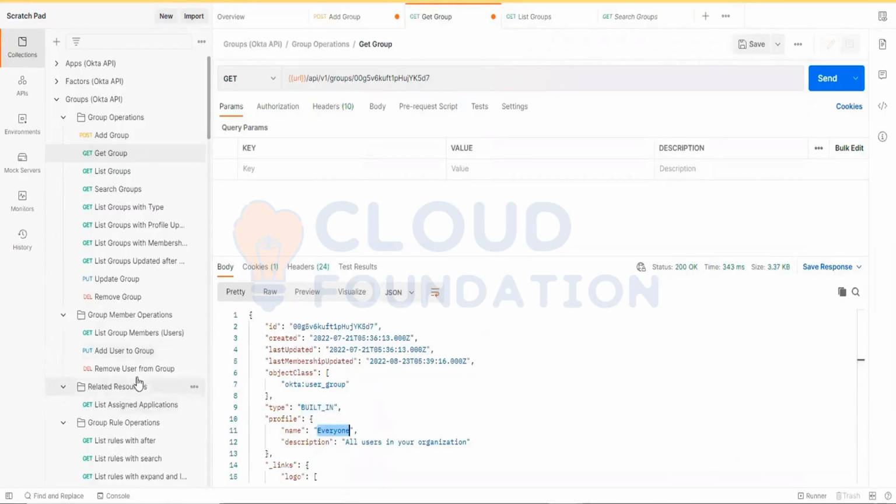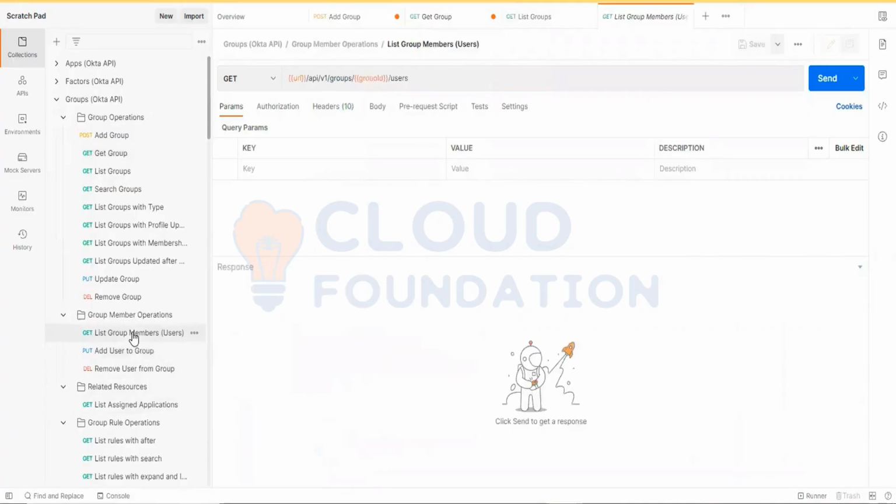And let's say you want to get the list of members in that group. You can see group membership operations. If you open that, at the top it is asking for the group ID. What you can do is edit this group ID and enter the group ID for which you are trying to get the list of users. Copy that group ID here.